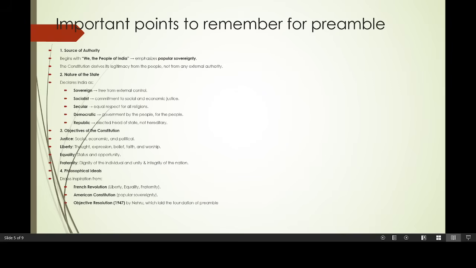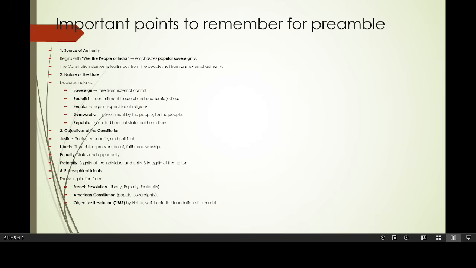All right. Next, the nature of the state. You have to remember the philosophy of the Indian Constitution, on what basis the Indian Constitution is formed, or the state of India, on what basis it is formed. So they are sovereign, socialist, secular, democratic and republic. You have to remember the meaning of sovereign, socialist, secular and democratic.